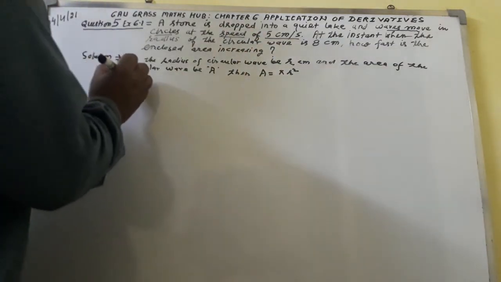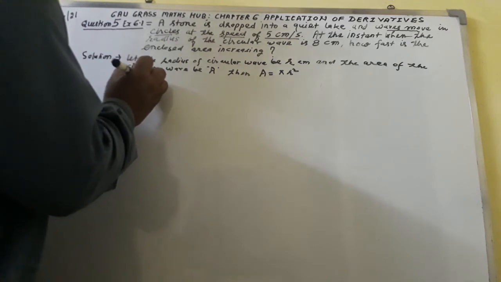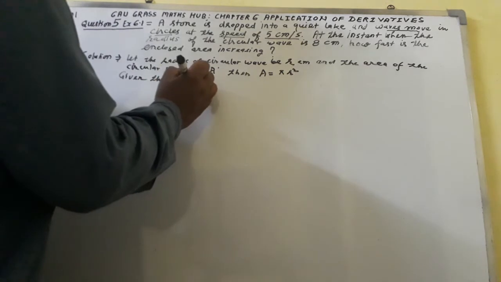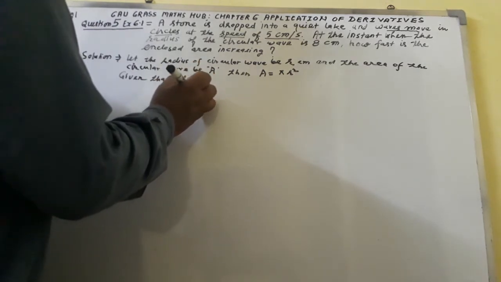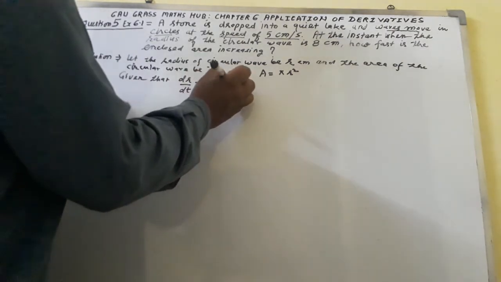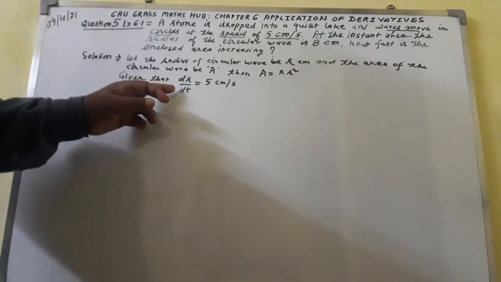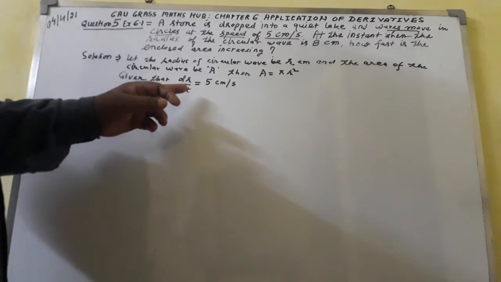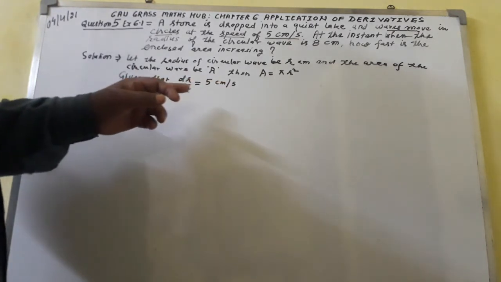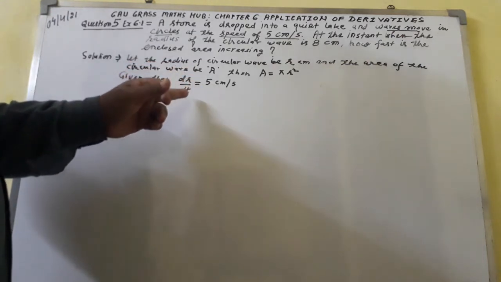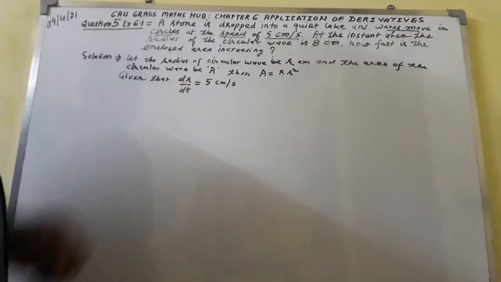Here I shall write, given that dr over dt equals 5 centimeters per second. This means the speed of the circular wave is given as 5 centimeters per second. That's why dr over dt, where r is the radius and t means time in seconds.